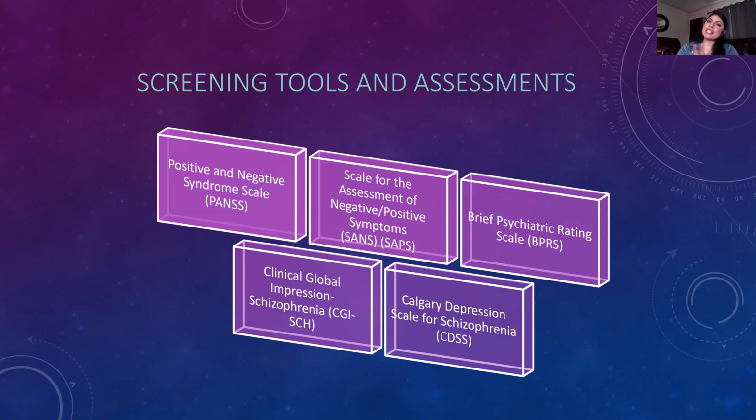So the screening tools and assessments that they do use are the Positive and Negative Syndrome Scale and the Scale for the Assessment of Negative and Positive Symptoms. There are two separate ones: one's for the negative symptoms and one for the positive symptoms. Also the Brief Psychiatric Rating Scale, the Clinical Global Impression for schizophrenia, and the Calgary Depression Scale for Schizophrenia.